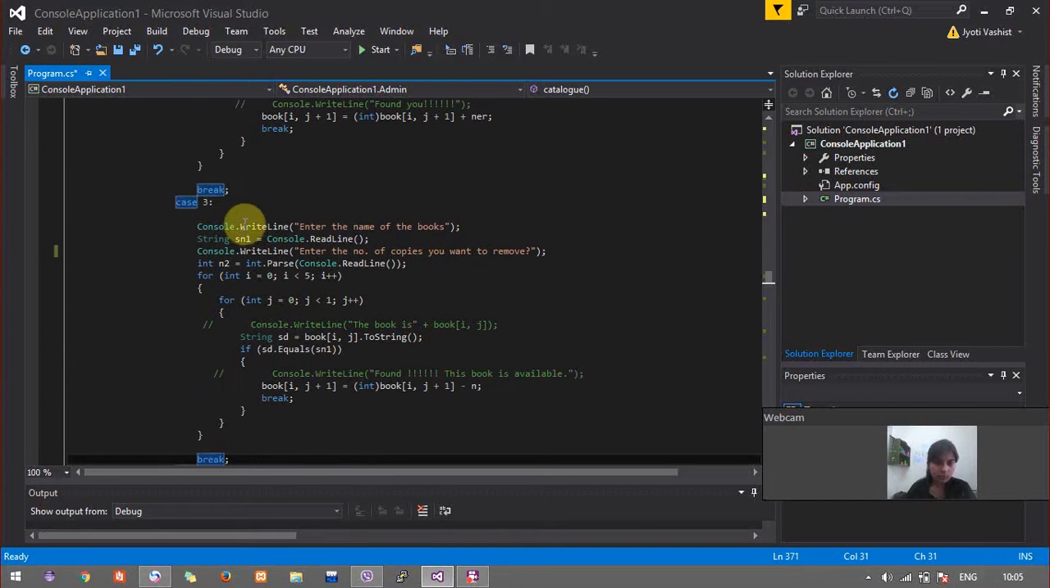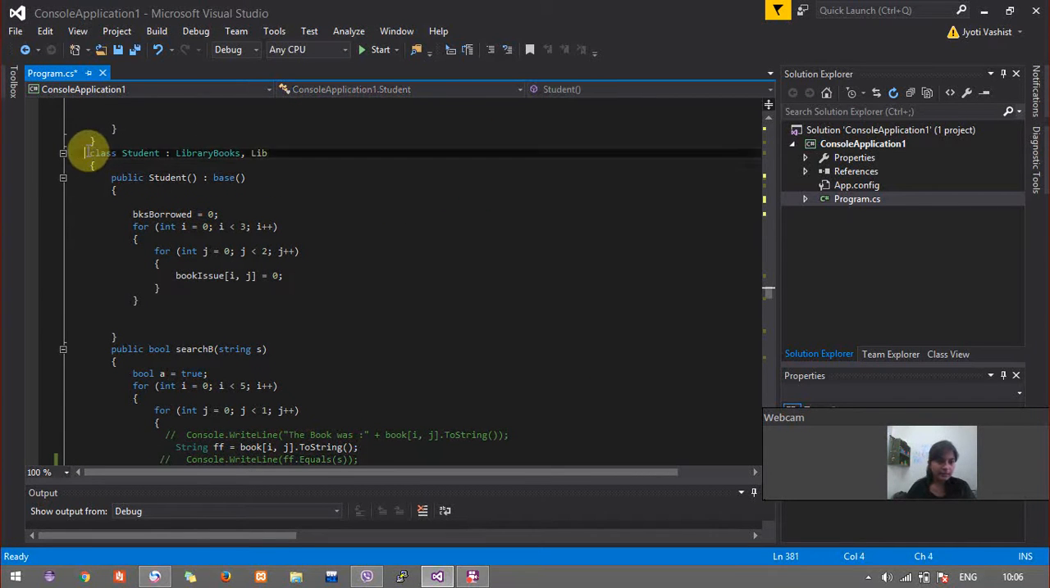And then when it comes to deleting the book, I get the name of the book and then the number of copies I want to remove, and accordingly I check if there is any book which the user has entered, and then I remove the number of copies which were entered by the user from the catalog.